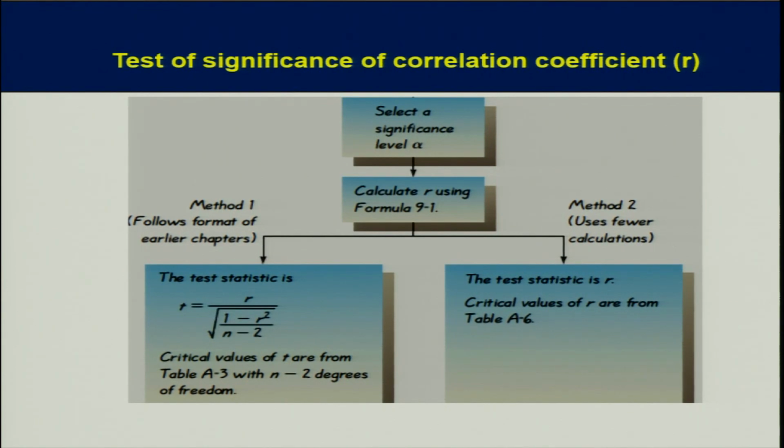So there are two tests to see the significance of correlation coefficient. One is t-test. T-test can be done as R divided by under root of 1 minus R square over n minus 2. Other test is the test statistic R. It was used by R.A. Fisher. R.A. Fisher made our job very easy. I will show you.